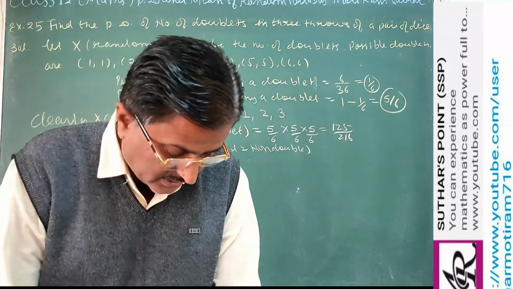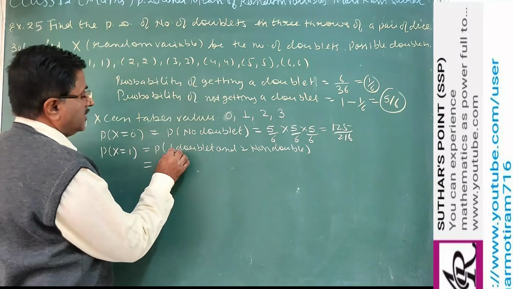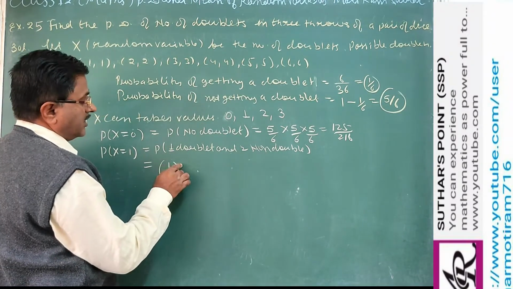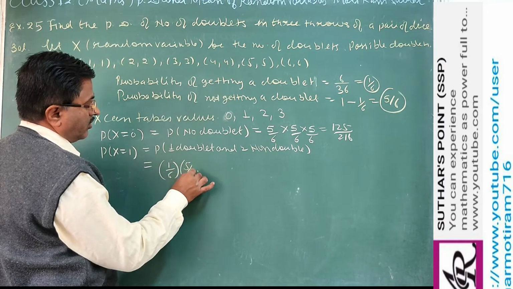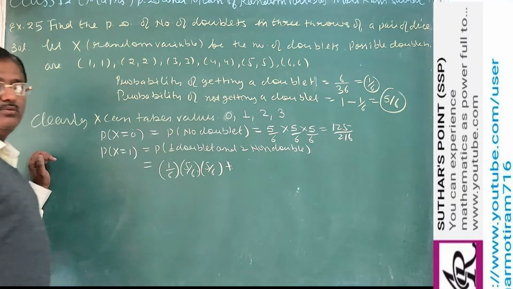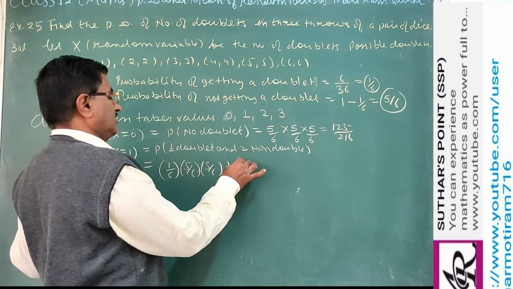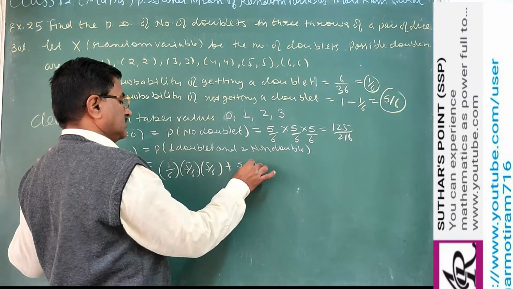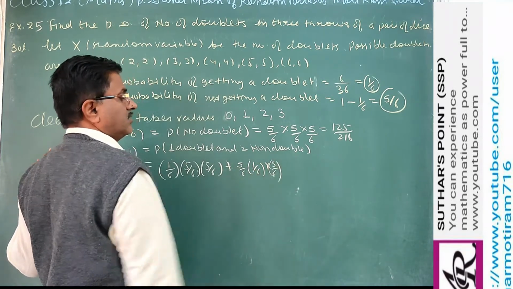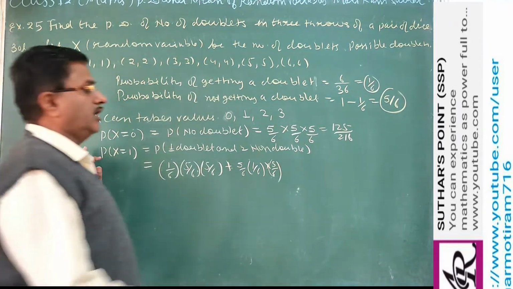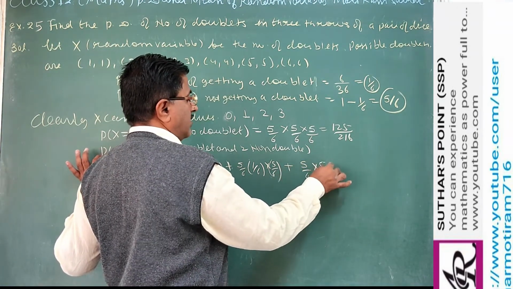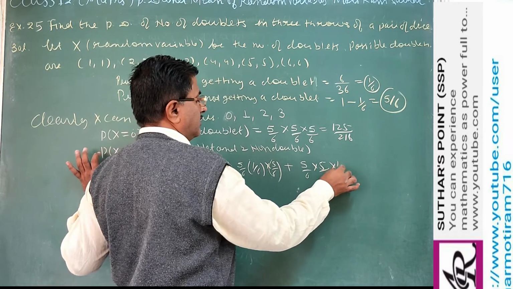So we are writing here directly. First case: probability of getting a doublet is 1 by 6, second throw non-doublet, third throw non-doublet. Now in the second we are getting a doublet: then first is non-doublet, second is a doublet, and third is non-doublet. Now in the third we are getting a doublet: first non-doublet, second non-doublet, third doublet.